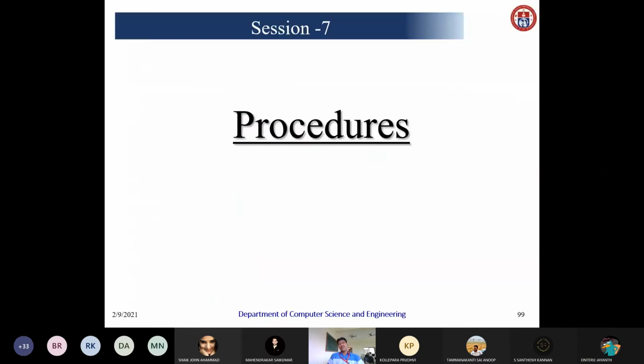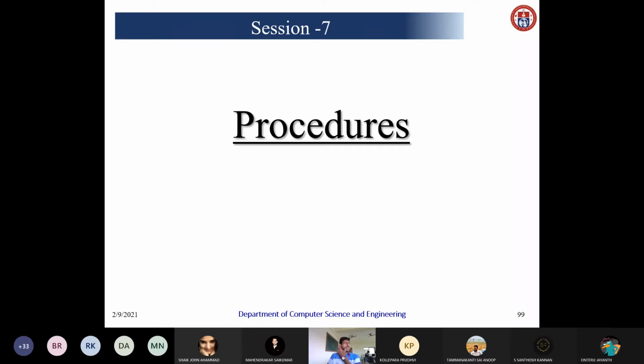So the next slide is about procedures. As I have already given some introduction about the procedure in the last class, the procedure is similar to a function. A function is mainly useful for doing some task. For example, I want to find the sum of digits, or I want to find addition, or subtraction. Like that, I can do some operation. Similarly, a procedure is similar to a function. It will also do some tasks.